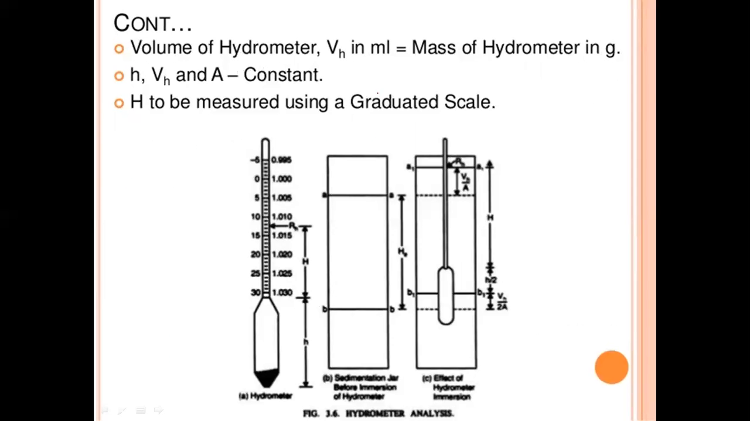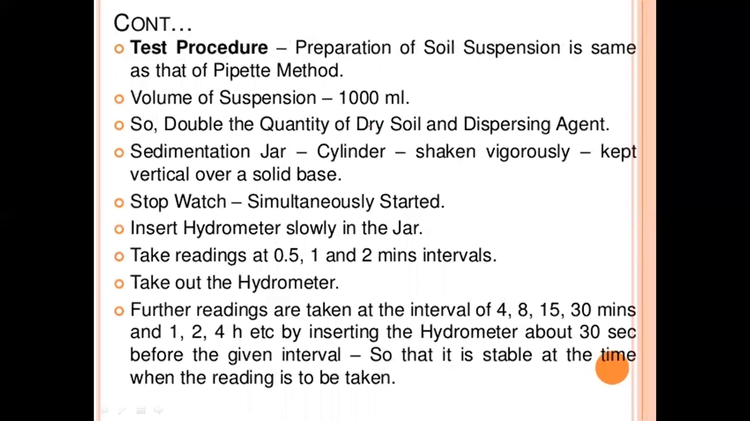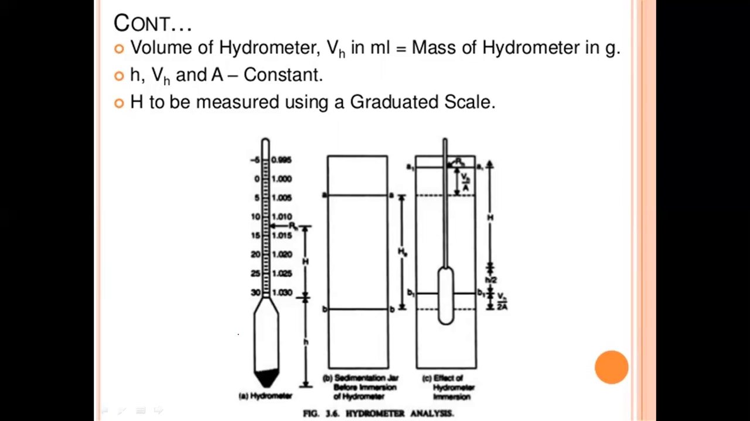So volume of hydrometer VH in ml equals mass of the hydrometer in g. Small h, VH and A are constant. Capital H is measured using the graduated scale. So hydrometer analysis. So this is the hydrometer. This is the pool of water measures.